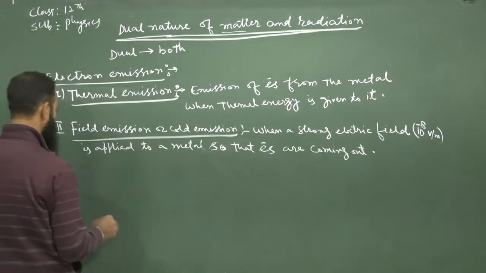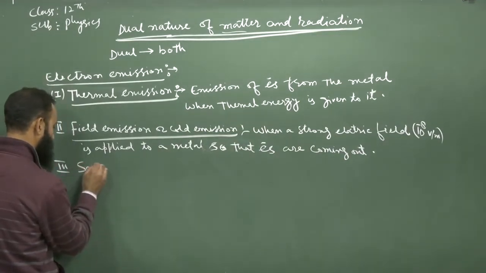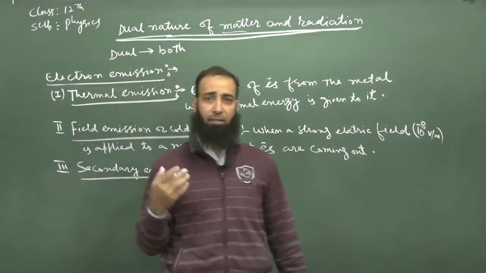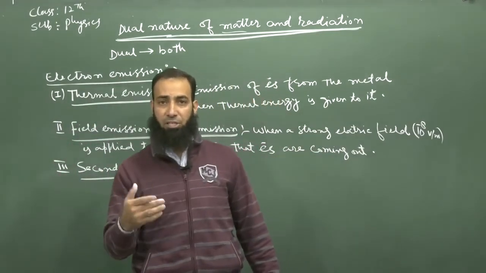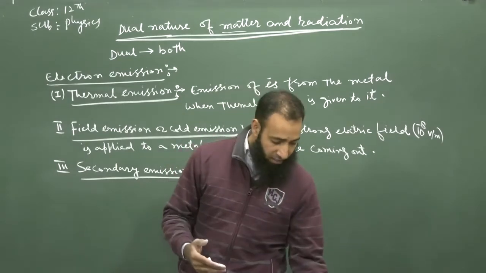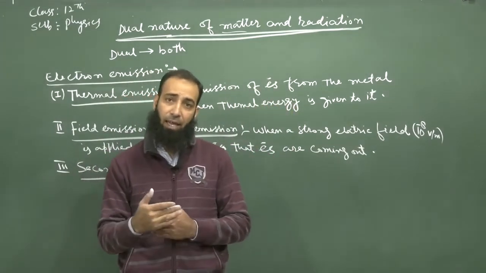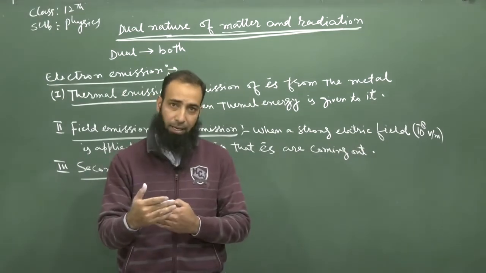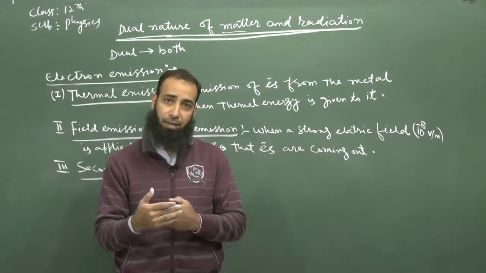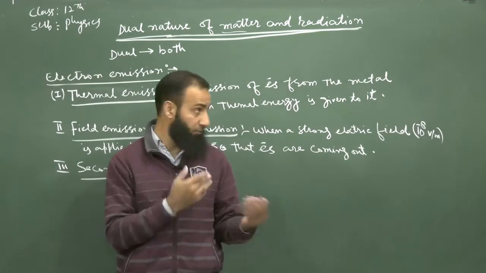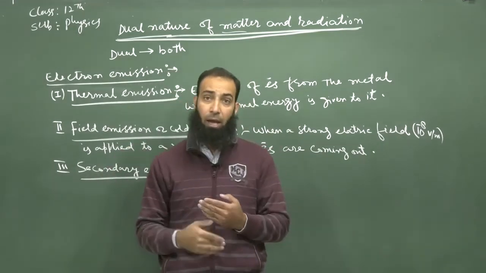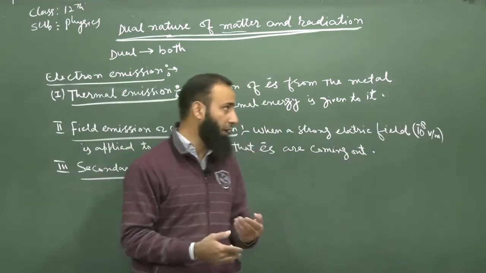Third is the secondary emission. When highly energetic electrons, which we call primary electrons, are made to be incident on a metallic surface, during the strike they may collide with the free electrons within the metal and supply the work function energy.